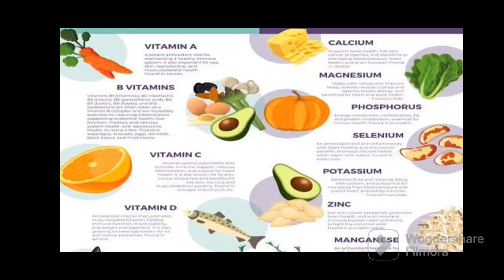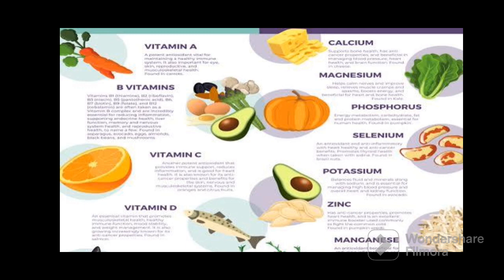Next, the functions of the vitamins. Different types of vitamins are given. So the function of vitamin A is to protect us against different types of infections. Vitamin A is also helpful for the skin, and it is the most important for functioning of the eyes. Lack of vitamin A causes night blindness.